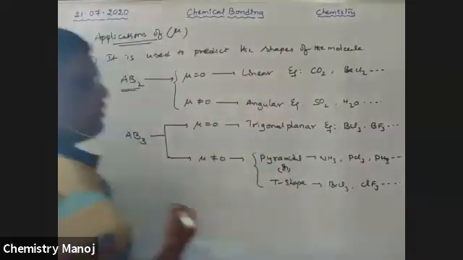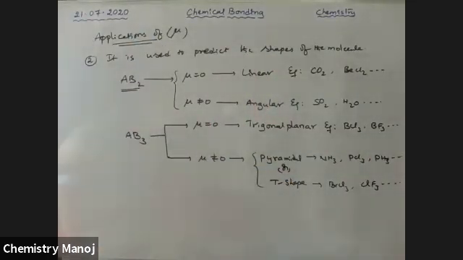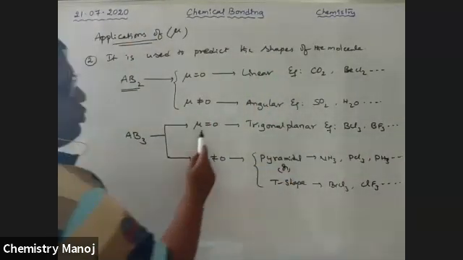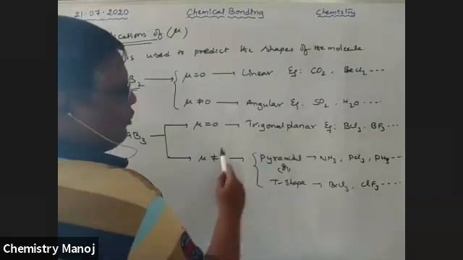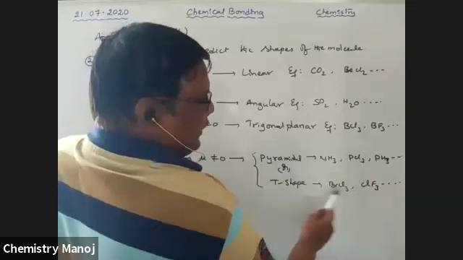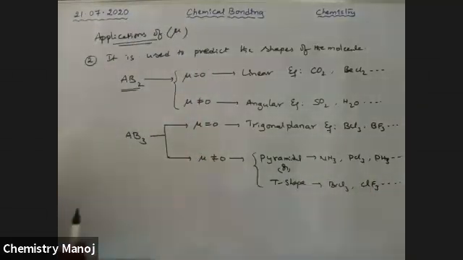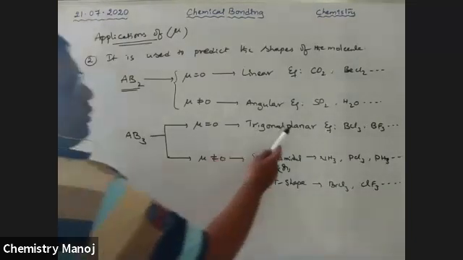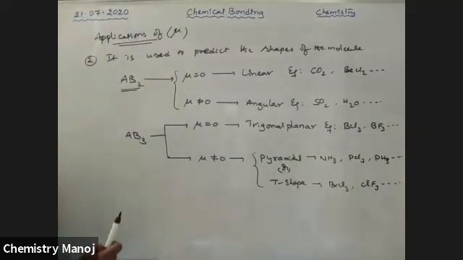So these are the molecules with a T shape. Those molecules having mu equal to 0 are trigonal planar, and all these are AB3. So these are AB3 type: trigonal planar, pyramidal or T shape.